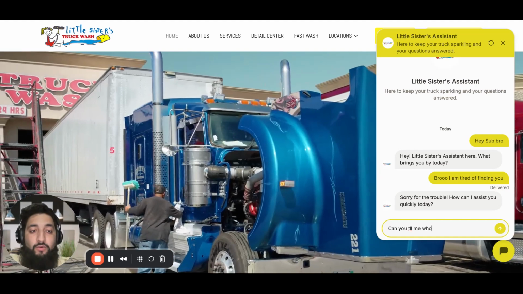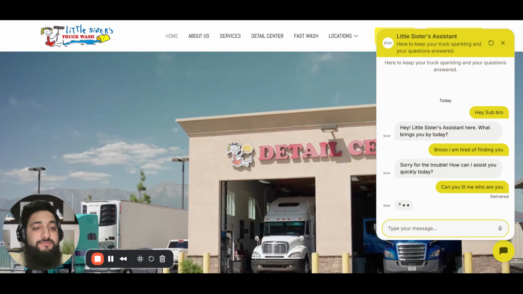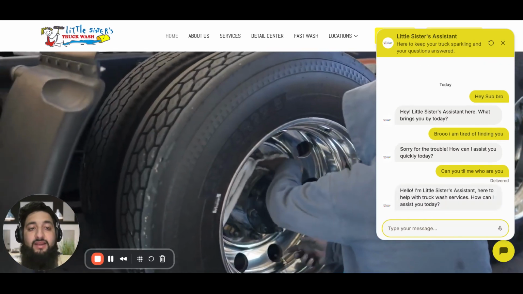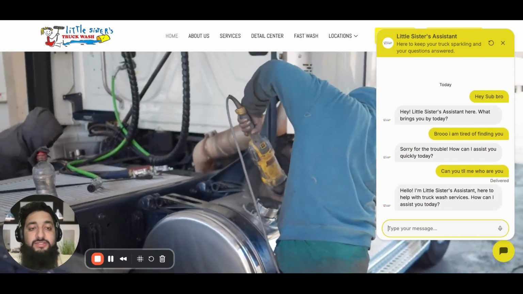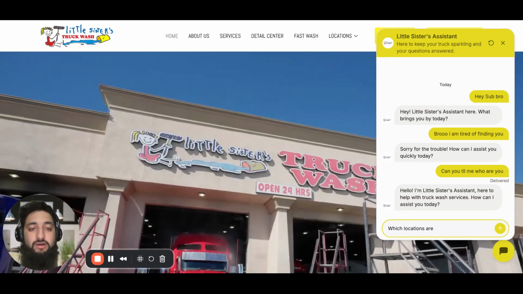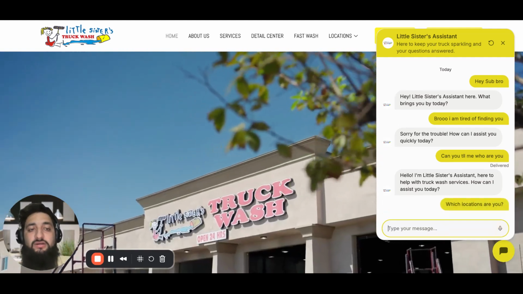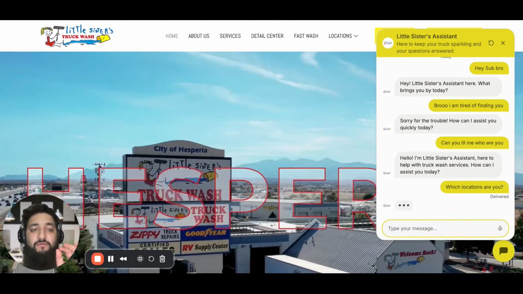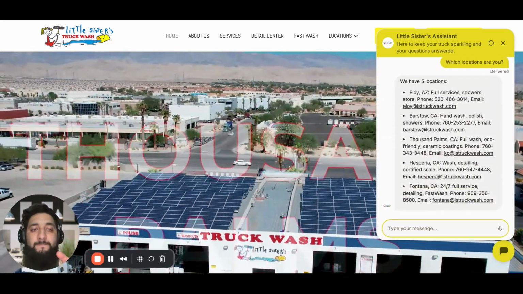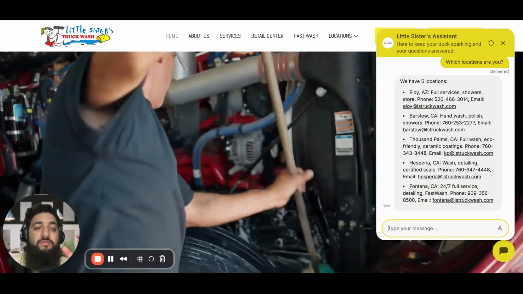Can you tell me who you are? Yep, that's a good question. Okay, so that's what I mentioned in the backend, and that's the prompt I wrote. Okay, which locations are you in? So you can see I'm just chatting with this chatbot with very random grammar, but it is understanding all of my questions, because GPT knows the common mistakes we make.